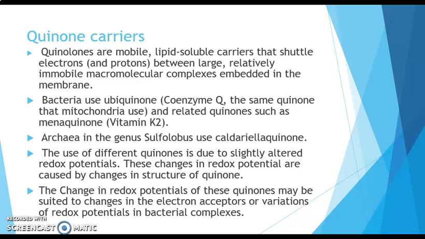The use of different quinones is due to slightly altered redox potentials. These changes in the redox potential are caused by changes in the structure of the quinone. The change in the redox potentials of these quinones may be suited to changes in the electron acceptors or variations of redox potentials in the bacterial complex.